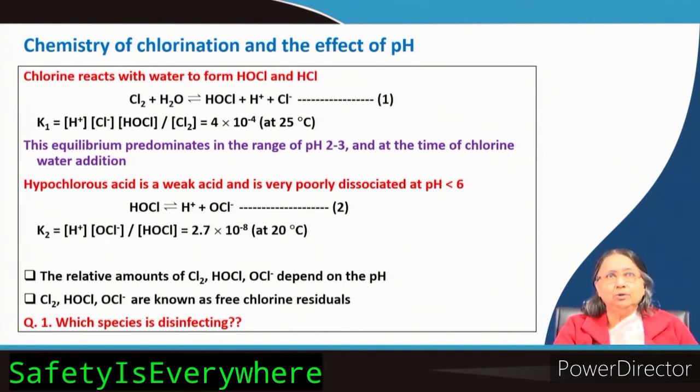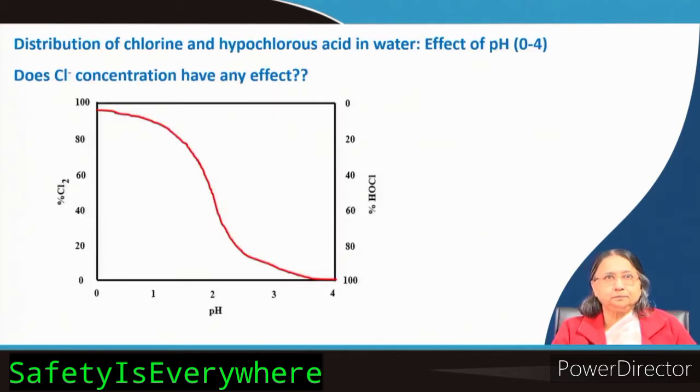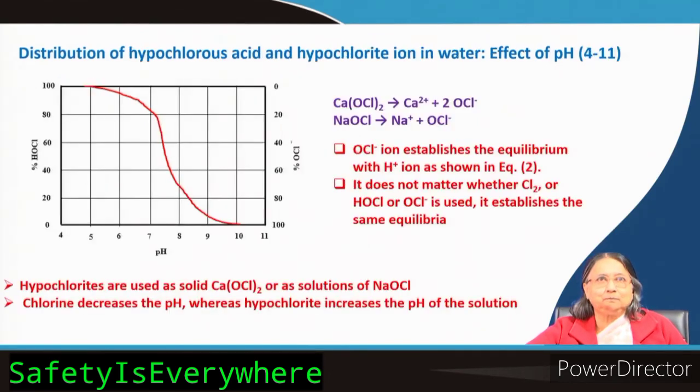So, how will be the curve? We can draw the curve. I have not shown it, but we can draw the curve here. So, for example, here it is at say 500 milligram per liter chloride concentration. If it is 250 milligram per liter, then how will be the curve? That you can think. If you know the equilibrium expression, you can easily think how the curve will vary, okay? Or experimentally you can see and match with your speculation.